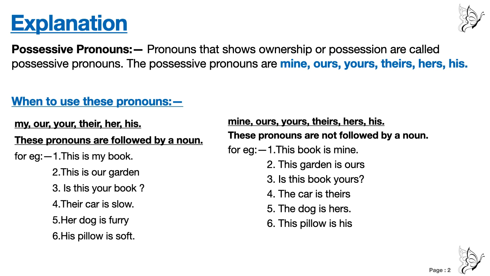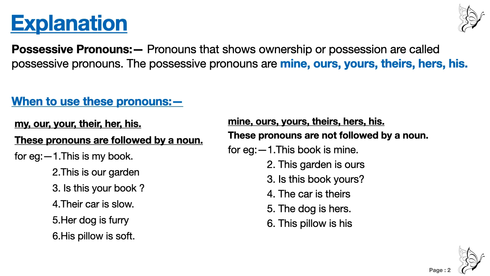So the first column, these pronouns are followed by a noun. For example, this is my book. After using my, we are using a noun. Book is a noun. This is my book. You will not say this is mine book. If you say this is mine, M-I-N-E, mine book, then the sentence will not be correct. This is our garden. Don't say this is ours garden.